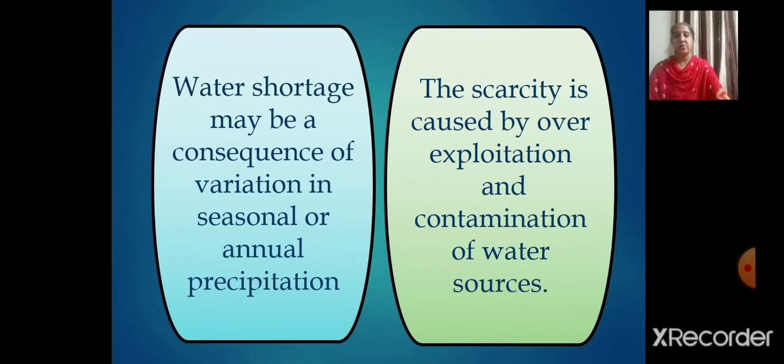Thus, water shortage may be a consequence of variation in seasonal or annual precipitation. Now, let's understand why the larger part of the world is facing water shortage. The variation in seasonal or annual precipitation leads to shortages of water. In some areas, scarcity is caused by overexploitation and contamination of water sources. The countries and areas susceptible to droughts also face water shortages. So children, these are the reasons why the larger part of the world is facing water shortage.